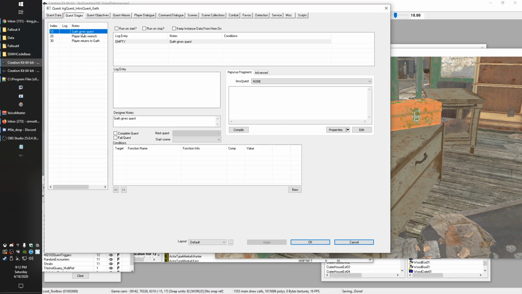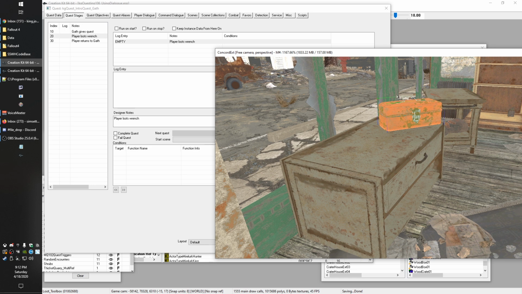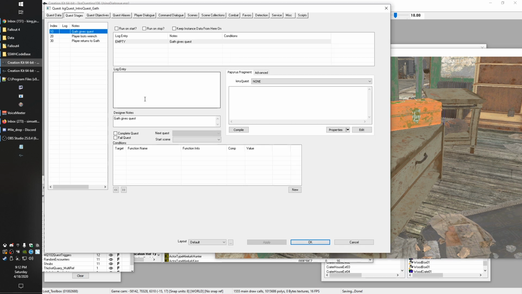Okay. So now we need to show what happens when, so we have all of our stages. We have various points where they can be set. They can all be set via, it's not true with number 20. We haven't set that up, but I'll show you that in a minute, because we're going to have to deal with the fact that it's possible for the player to pick this up before they have the quest, so we'll have to deal with that in our objectives. So we'll deal with that in a moment.